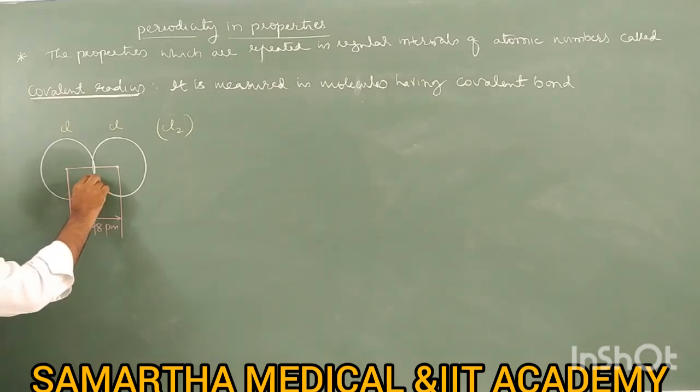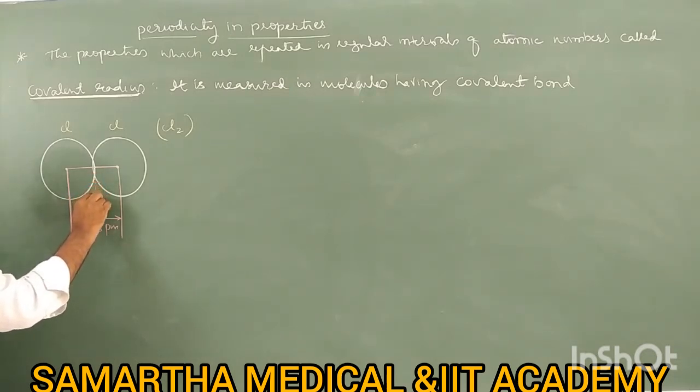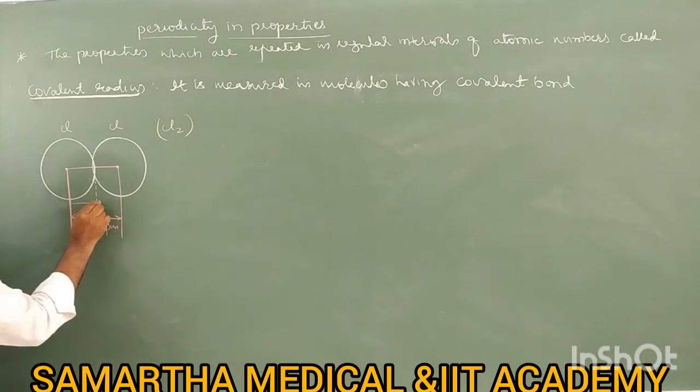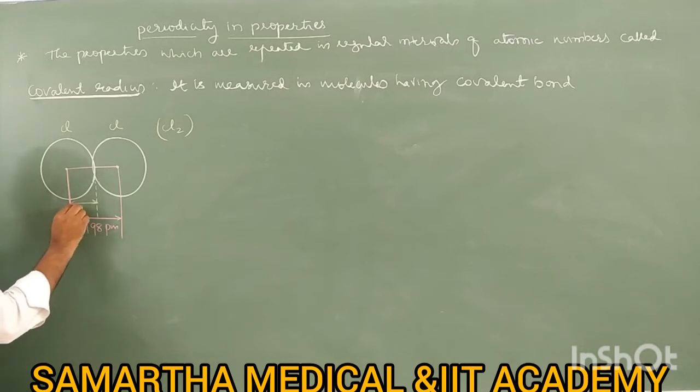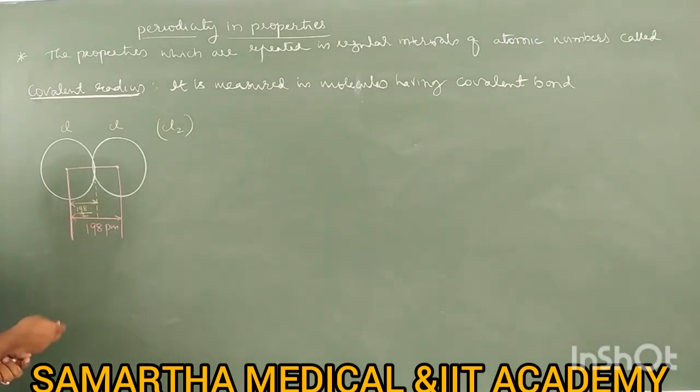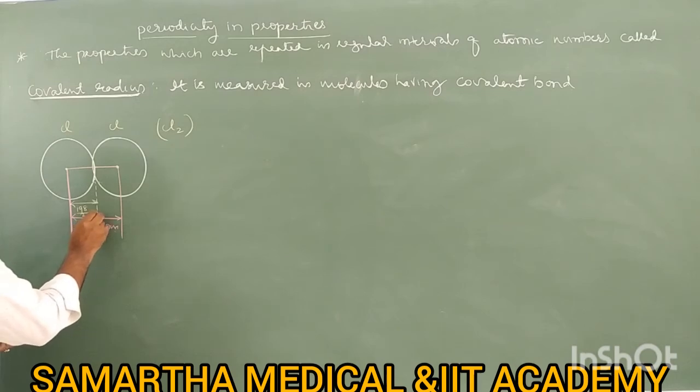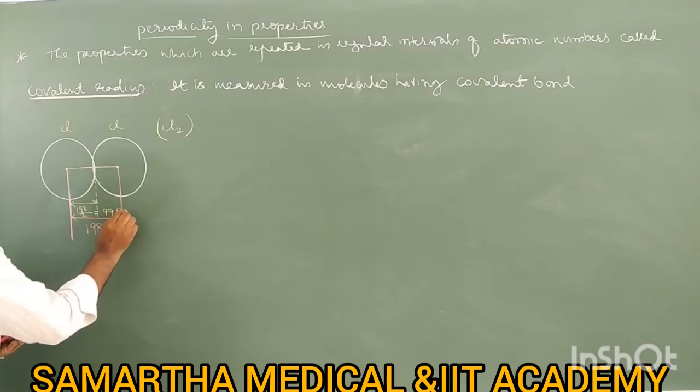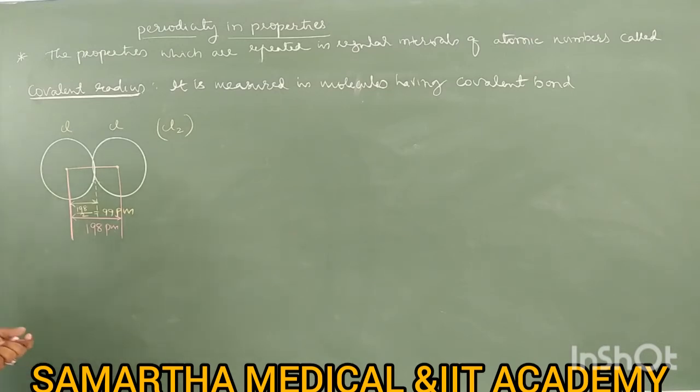Therefore, here we take half of the distance, 198 divided by 2, which is 99 picometer. This 99 picometer is the covalent radius of the chlorine atom.